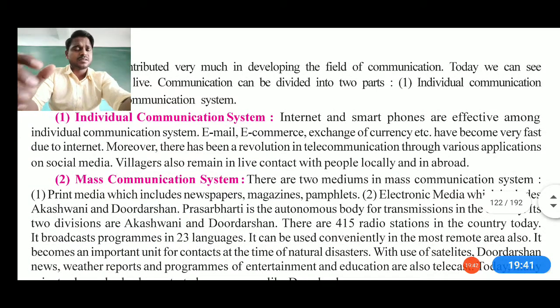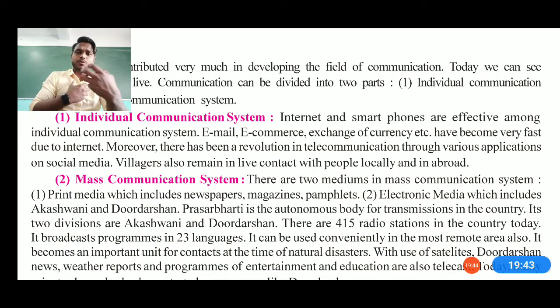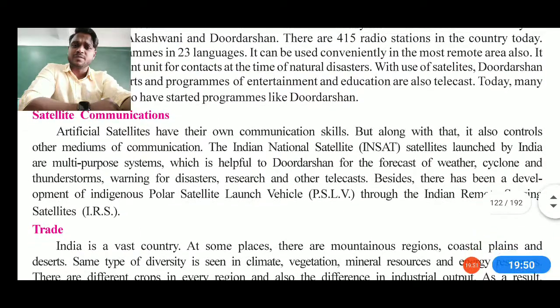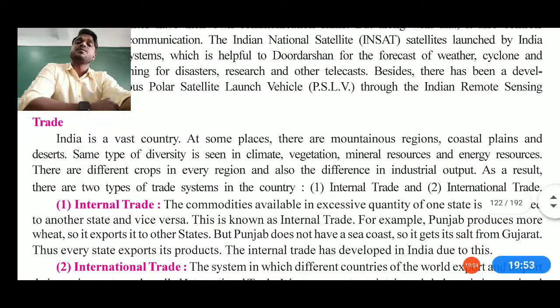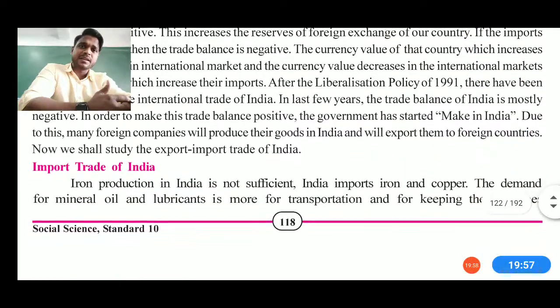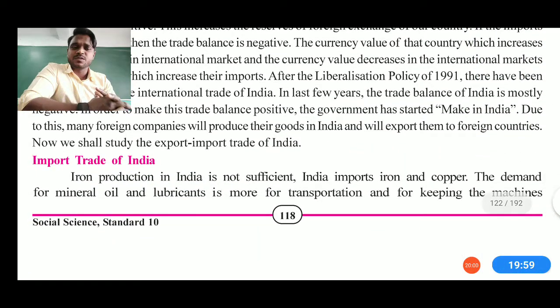Mass communication means, individual means I can connect with you personally, okay, and mass means we all are right now connecting with the help of YouTube officially, and that's how satellite connection has also been working here. It also improved trade, then internal trade, and international trade also, and we can say the import trade of India has also been boosted.